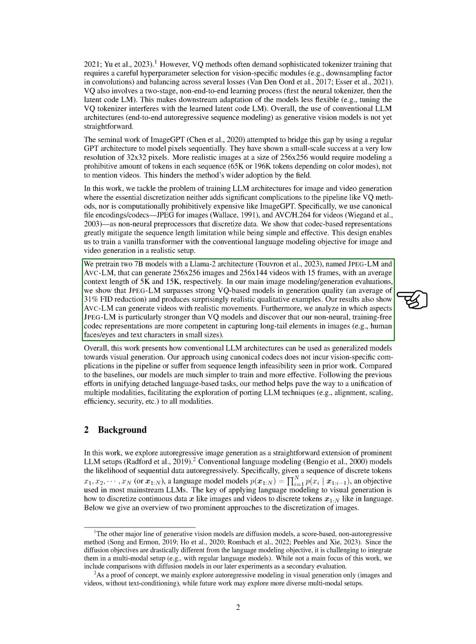Our evaluations show that JPEG-LM outperforms strong VQ-based models in image generation quality, achieving a 31% reduction in FID scores and producing highly realistic images. Additionally, AVC-LM generates videos with believable movements. We analyze the strengths of JPEG-LM compared to VQ models and find that our codec representations excel at capturing fine details in images, such as human faces and small text.